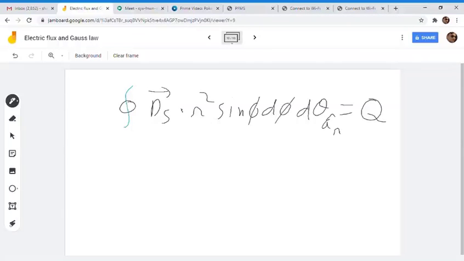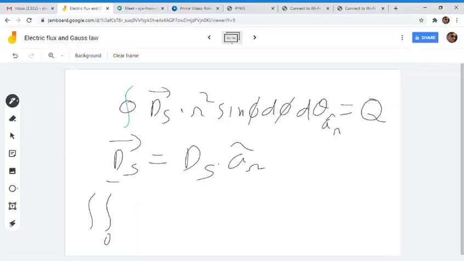We have done this earlier. Now this vector dS you can write as dS in the direction of the ar vector. Okay, now we can change this closed integral: we integrate phi from 0 to pi and theta from 0 to 2 pi.